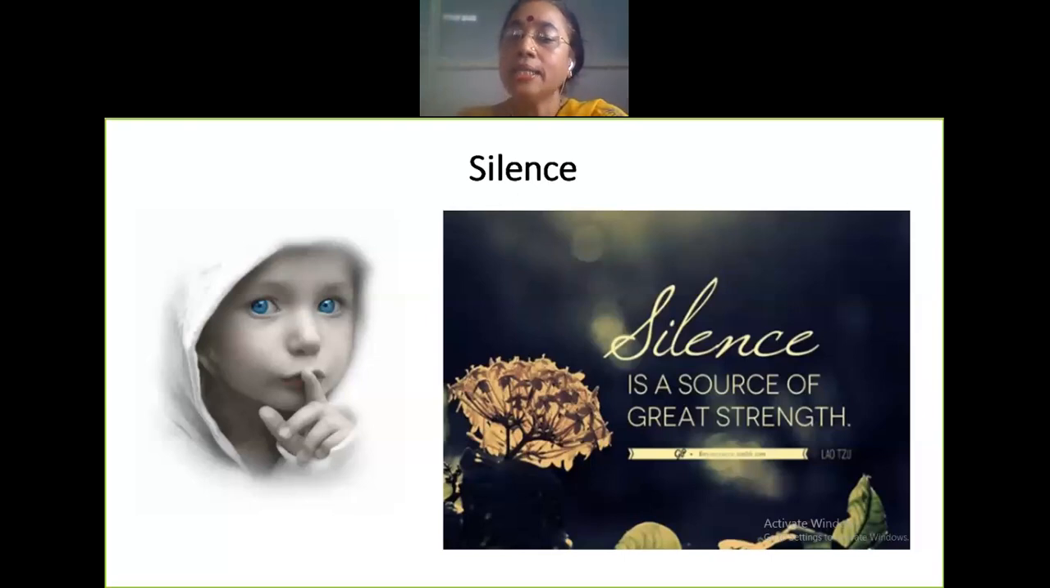So, silence can be a source of strength. It can also be a source of weakness. When you see someone hurting somebody, or ill treating someone, at that point of time you definitely need to raise your voice. You definitely need to be heard. Silence can be a source of strength as well as that of a weakness.